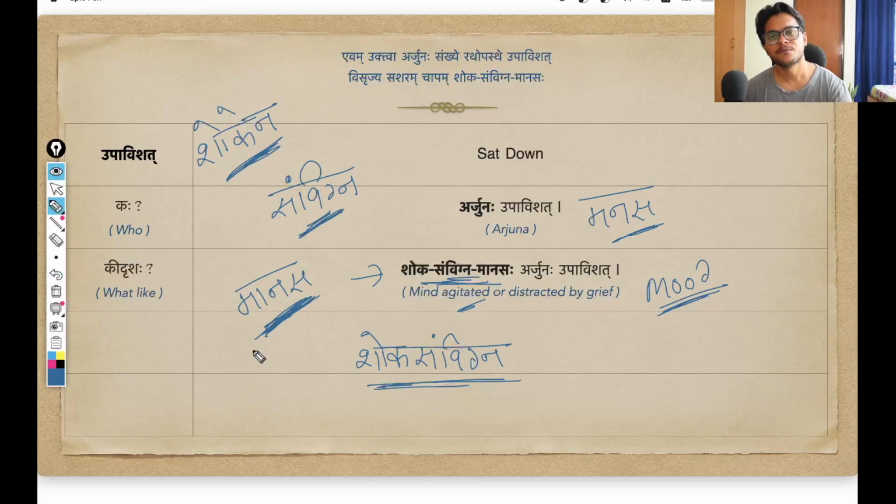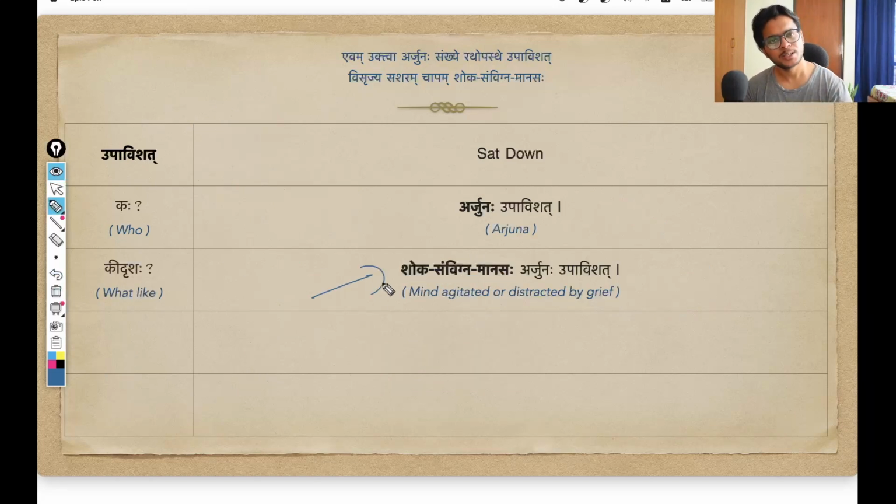So shokena samvignam manasa yasya. Now I'm just showing how you can understand this particular samas. Yasya means one whose. So one whose mind or mental state is agitated by grief. Shokena samvigna manasa yasya saha shoka samvigna manasa. That is how we arrive at these combination word samases. But anyways, these are the individual meanings. Shok is grief, samvigna is agitated, manas is mind or mental state. Both you can take. But that is how Arjuna is being described here by Sanjay.